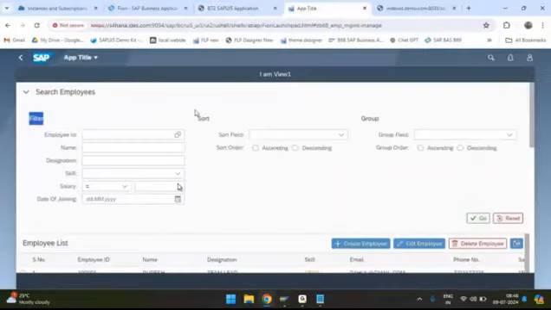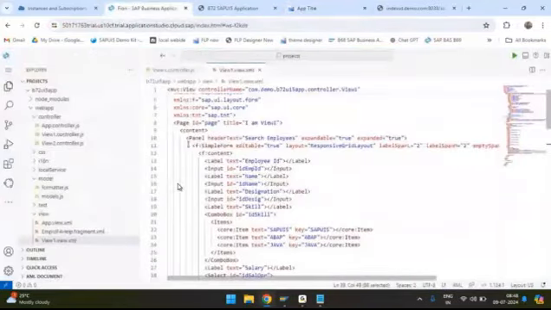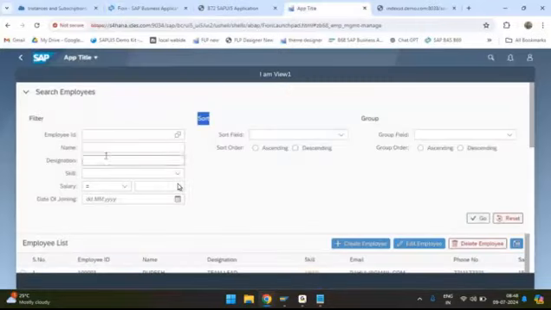So this is the filter section, this is the sorting section. Now we are using the grouping concept inside the simple form. We already completed the simple form layout, right? In the simple form layout, we have the grouping concept, so I can group the fields with a title.